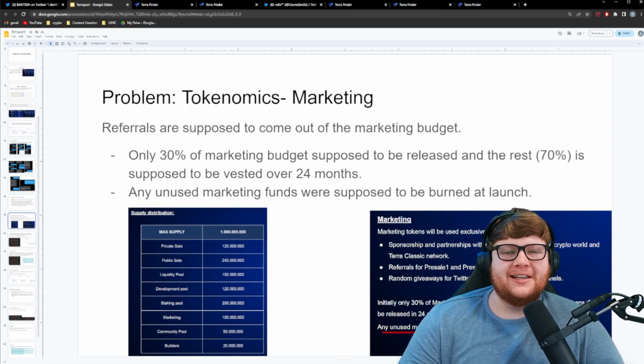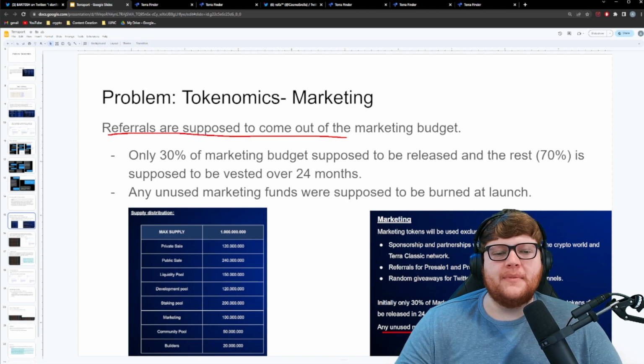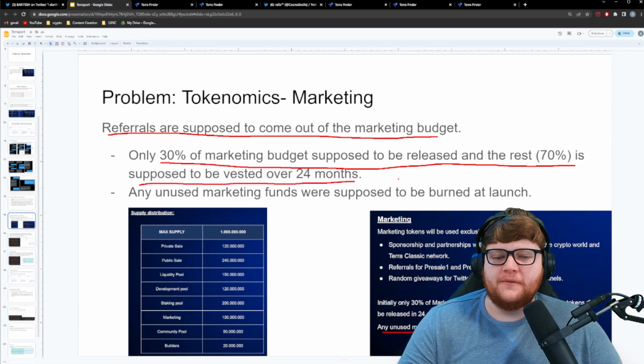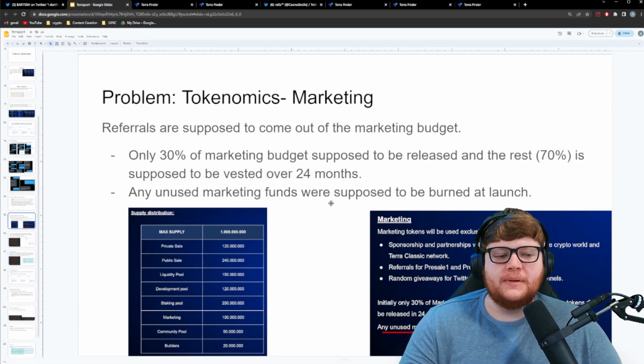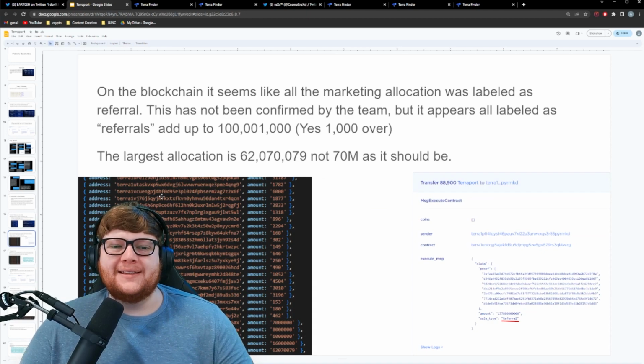Now, this is really strange because I looked into other issues with the Terraport ecosystem. There's a lot more going on here with different tokenomic issues. So there's that private sale thing, but there's also a problem with the potential marketing fund. Now, referrals are supposed to come out of the marketing budget. Only 30% of the marketing budget is supposed to be released, and the rest, 70%, is supposed to be vested over 24 months. Any unused marketing funds were supposed to be burned at launch. You can see the marketing pool is supposed to be 100 million tokens, and then right behind me is that information of 30% tokens will be released. Any unused funds will be burned at launch, but this is very different than what seems to have actually happened.